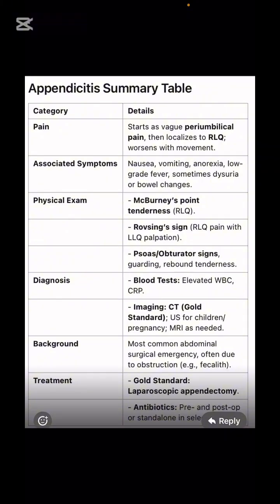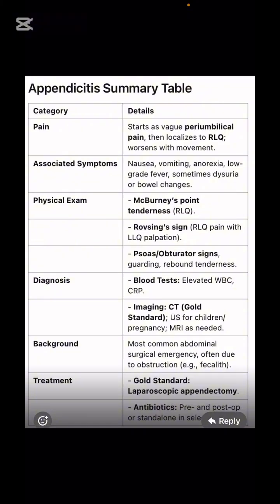Diagnosis, blood test, elevated WBC. In cases of elderly patients, WBC will be mildly elevated. Go for emergency appendectomy. How can we diagnose it? We can diagnose it through the CT. What is this? Gold standard diagnostics. Ultrasound for children, MRI if needed in some cases.